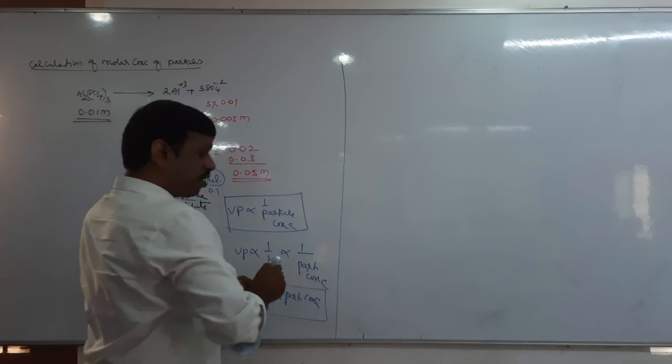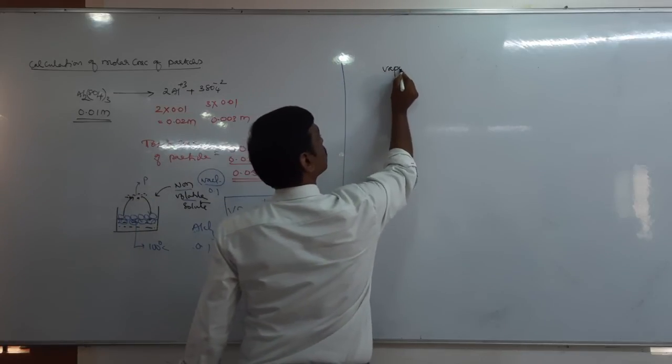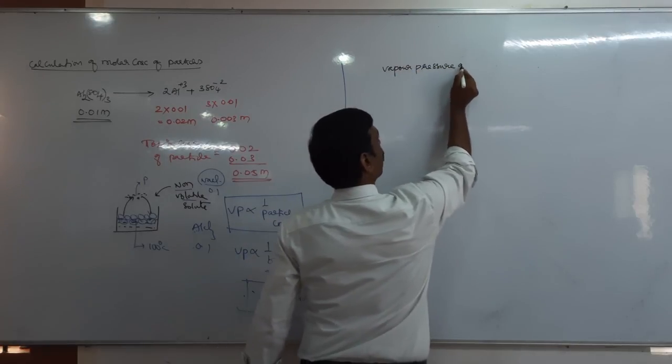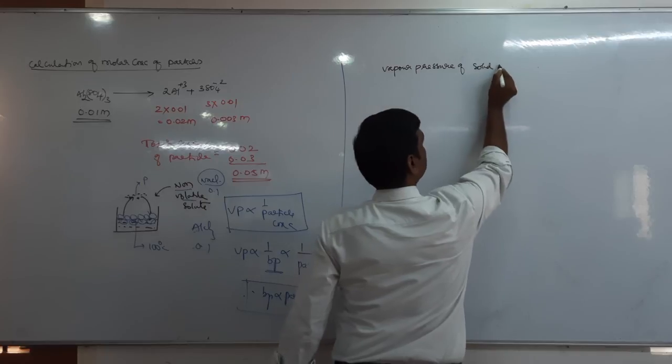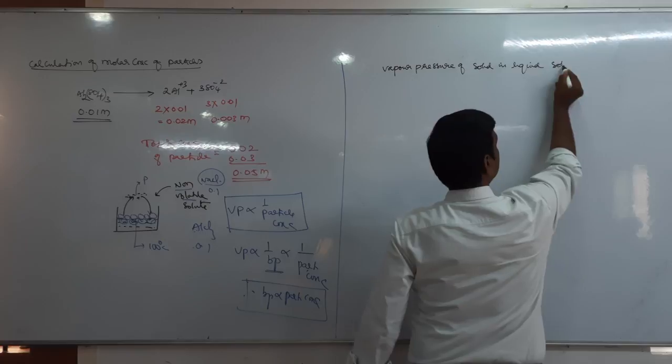So next, let us see vapor pressure of solid in liquid solution.